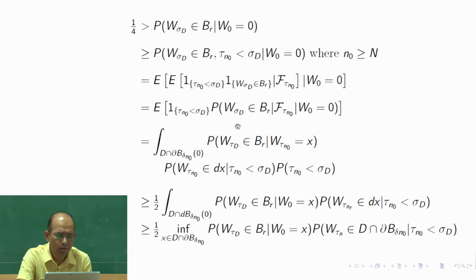This conditional probability is an F_{tau n naught} measurable random variable, and this is also an F_{tau n naught} measurable random variable, and we have the conditional expectation of the product of these two random variables given W_0 equal to 0. Yes, this bracket should appear here.